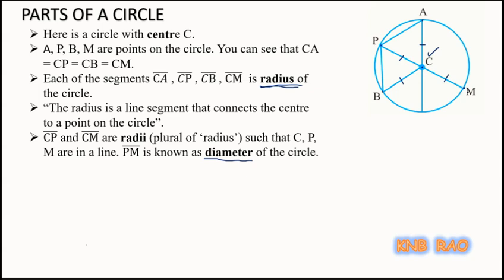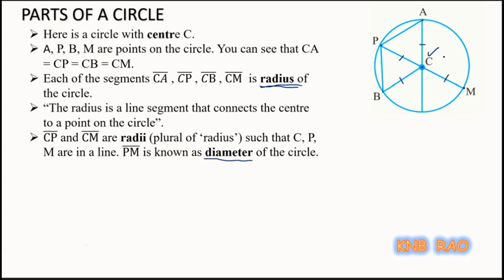So diameter is a line segment joining any two points of a circle and passing through the center. So diameter is a line segment passing through the center and having both of its endpoints on the circle.